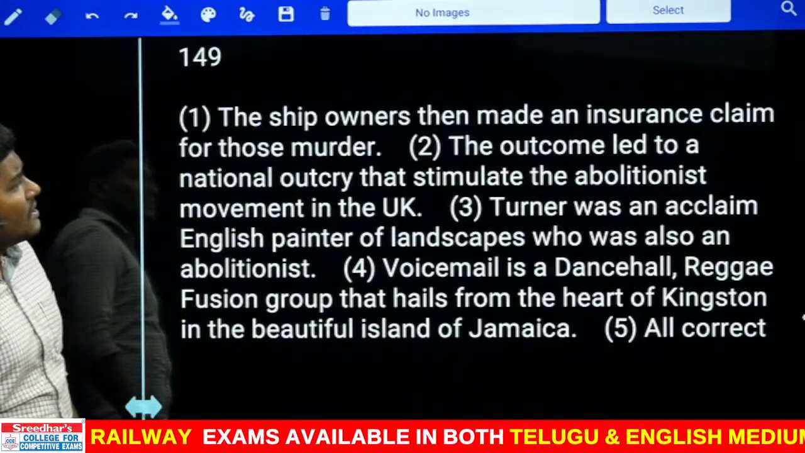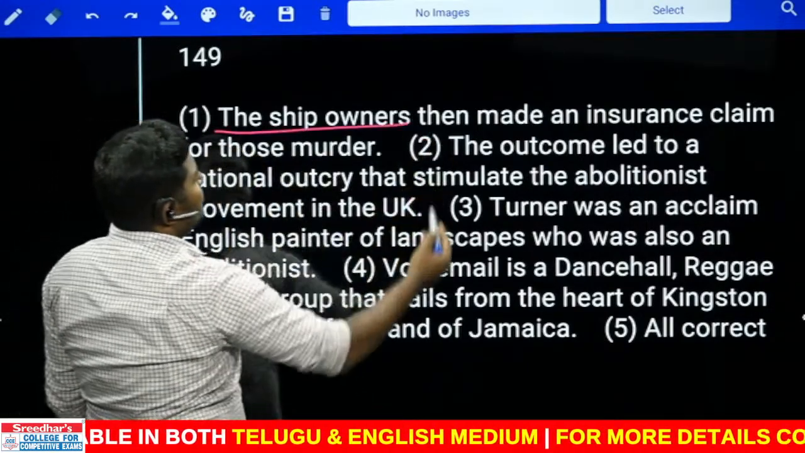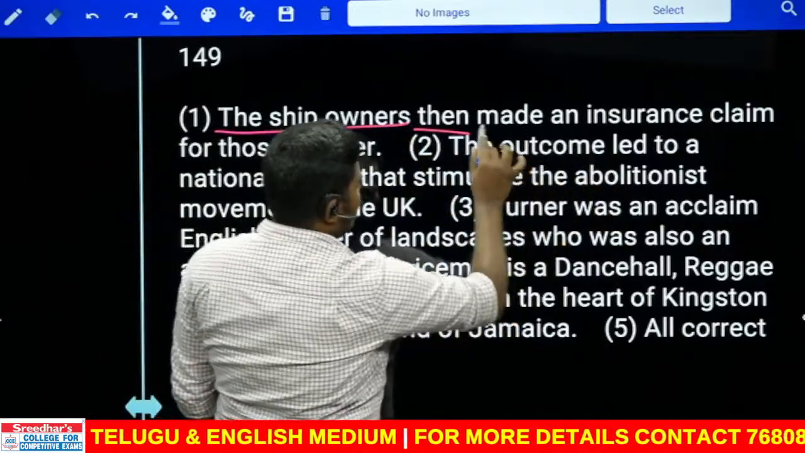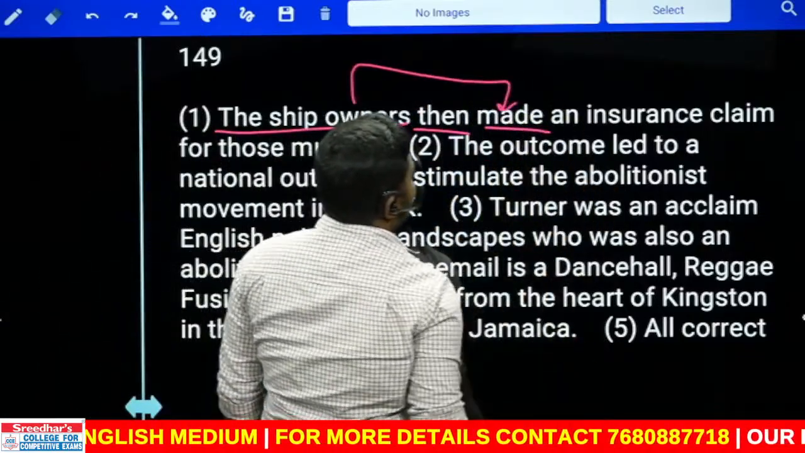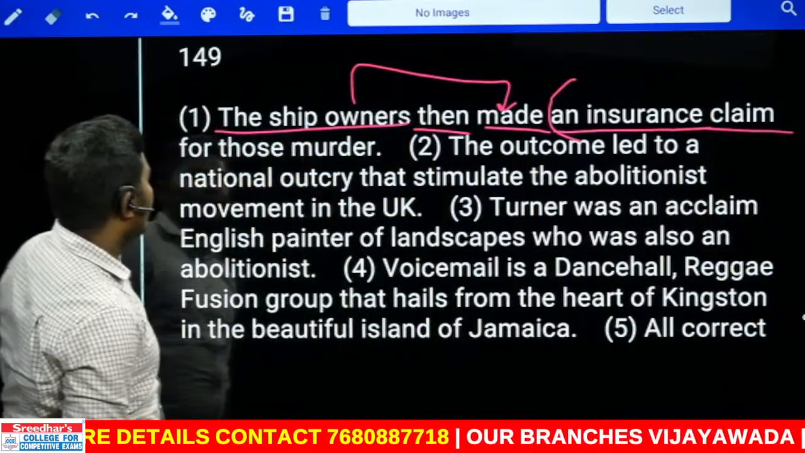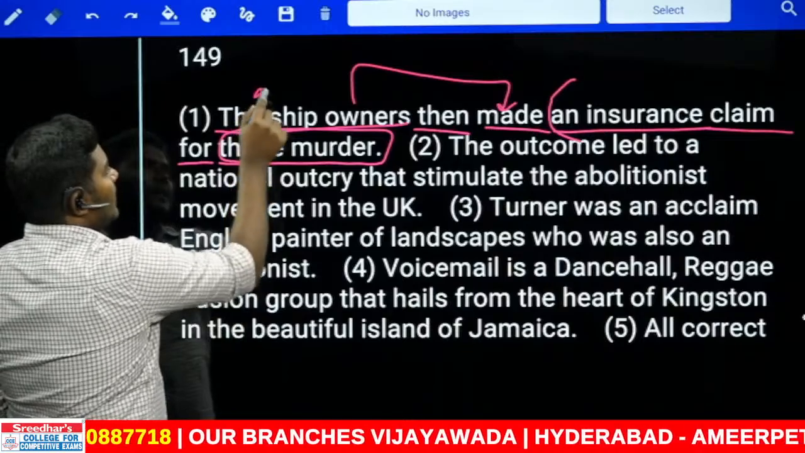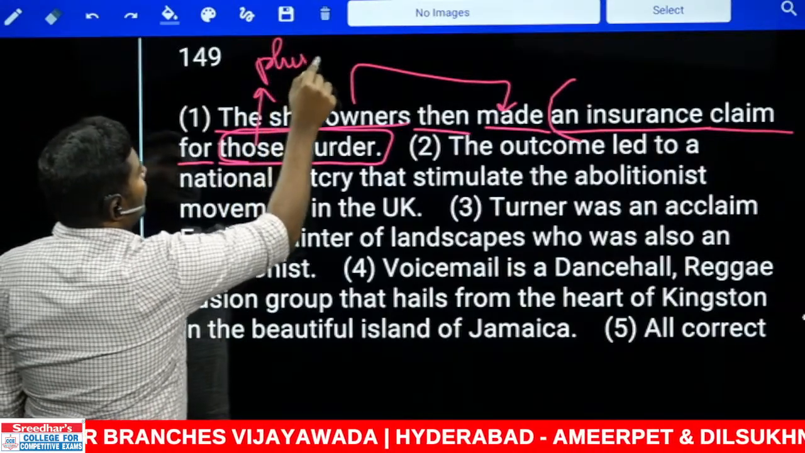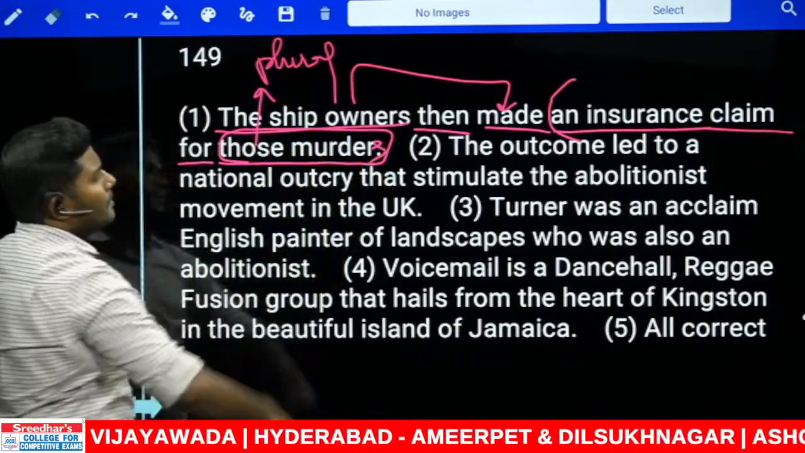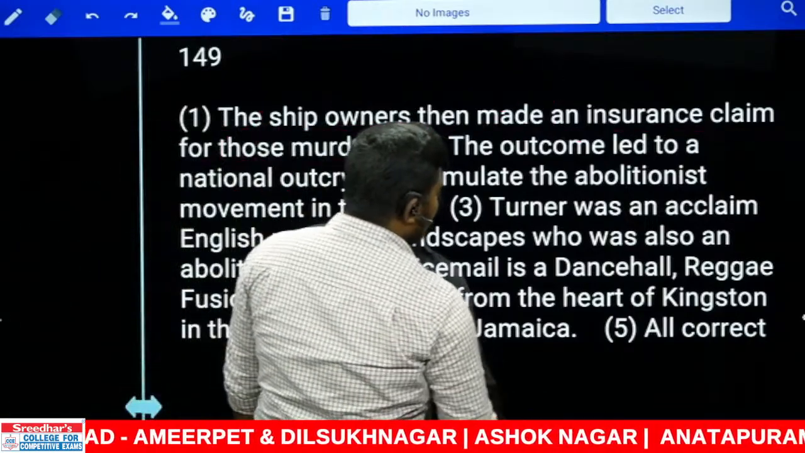The ship owners then made an insurance claim for those murder. Look at this, the ship owners then made, they made what? An insurance claim. Till there the sentence is fine. For those, look at this. For those is a reference to what? Singular or plural? Plural, that is very simple. That should not be murder, that should be murders, plural. Clear? So there is a mistake already.